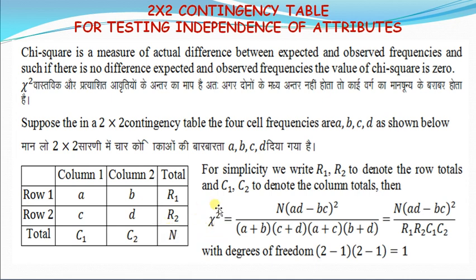Then chi-square can be directly calculated by this formula: N into (AD minus BC) whole square, divided by (A plus B)(C plus D)(A plus C)(B plus D). In other words, chi-square is equal to N, the total number of frequencies, into (A into D minus B into C) whole square divided by R1 into R2 into C1 into C2. The degrees of freedom, with 2 rows and 2 columns, is 2 minus 1 into 2 minus 1, that is 1 degree of freedom.